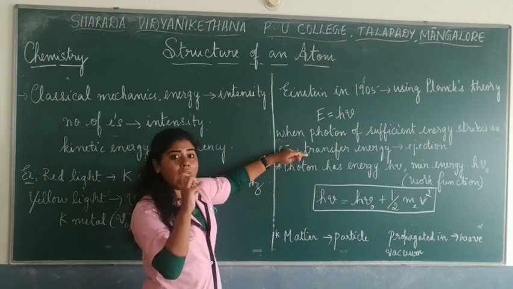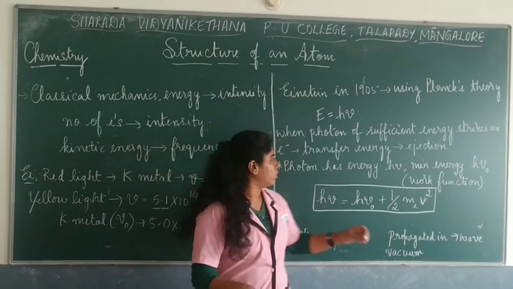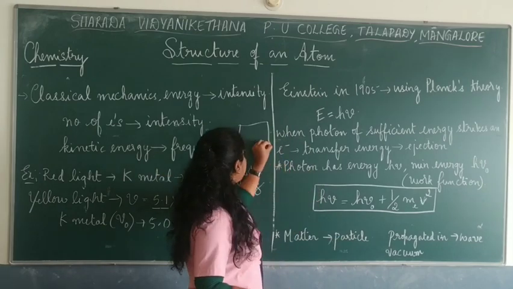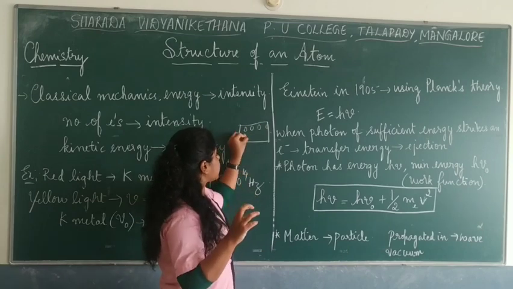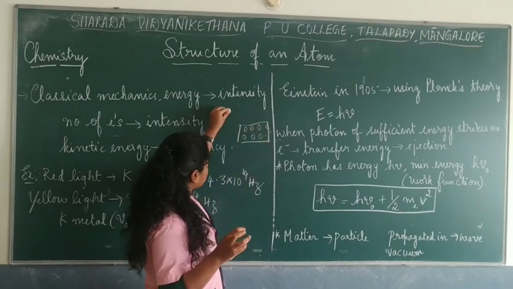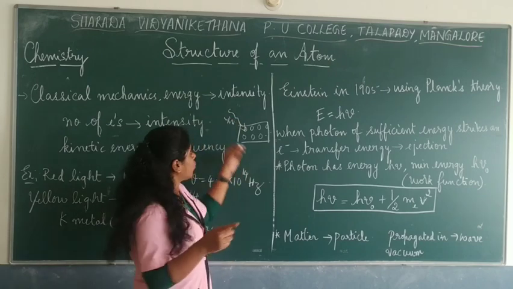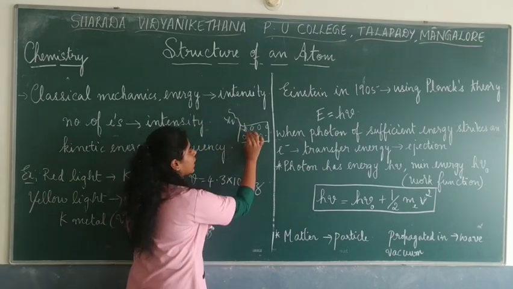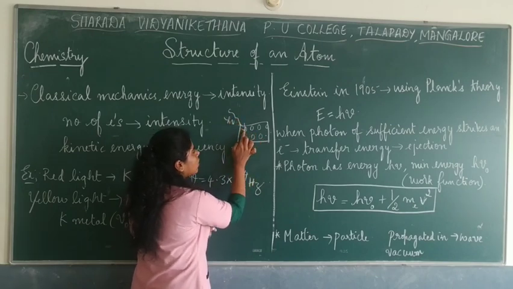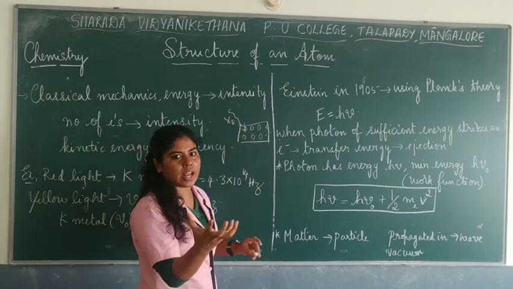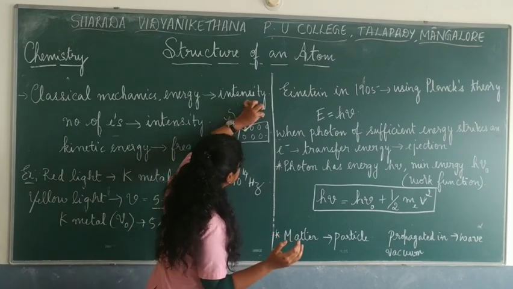Right? Now, how are these being ejected inside a metal? Suppose you have something like this, a metal, and you have electrons or particles present. So, when a photon of energy, that's why we say hν, right? Photons, packets of energy, keep falling onto the metal surface. What happens? These photons with much energy strike these electrons in the metal and then release them.